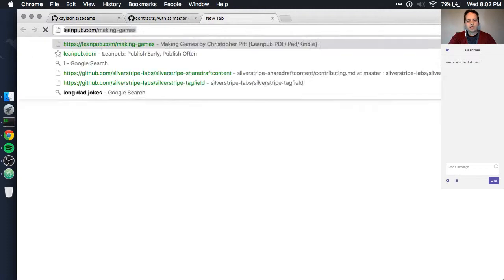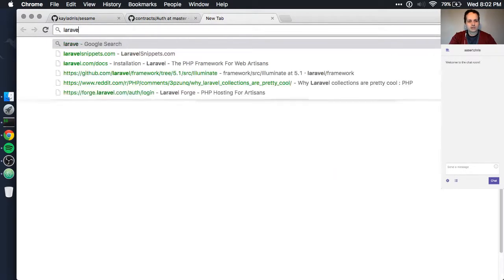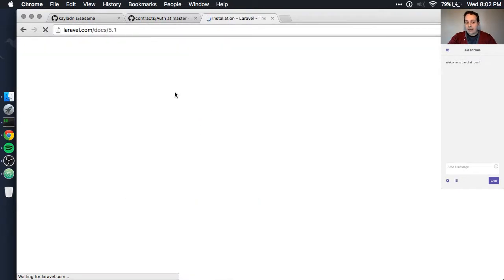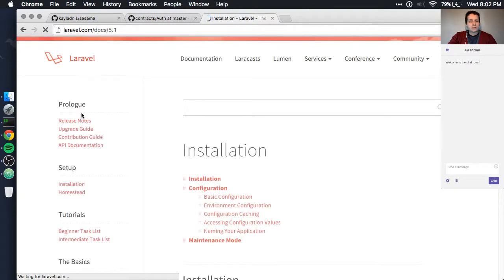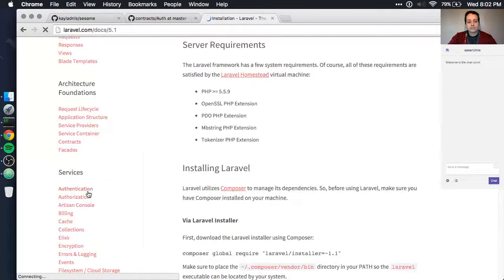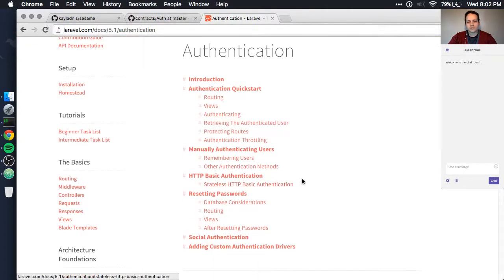So if we head over to Laravel, everything but the Laravel site, laravel.com, we can have a look at the auth library there. Now, I thought it might be a good place to start in terms of designing auth functionality, but try very intentionally to keep it away from depending on a framework, because that's the purpose of this library.